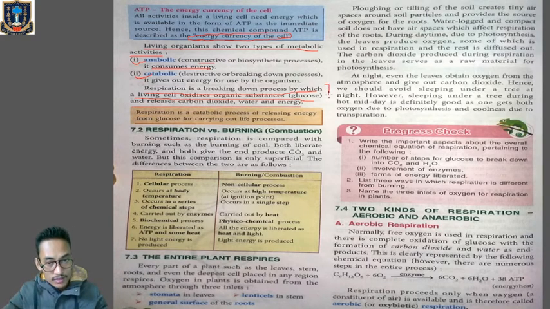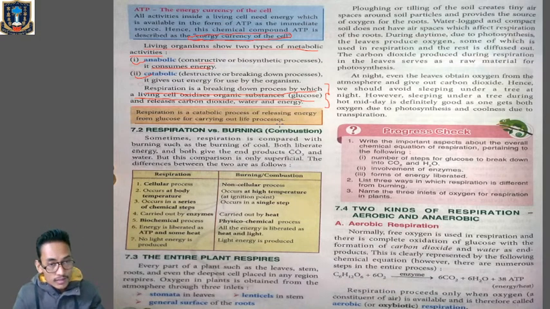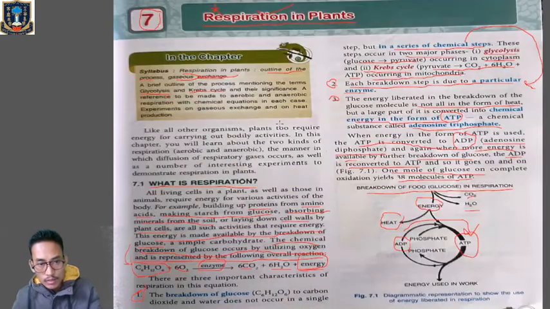So in simple terms, we can say that respiration is a catabolic process where the food particles will be broken down and release carbon dioxide, water, and energy. Clear? So respiration is a catabolic process of releasing energy from glucose for carrying out life processes. In order to carry out different life processes, we require energy, and that energy is provided by the process of respiration. Okay, so briefly we'll try to recall what we have done.